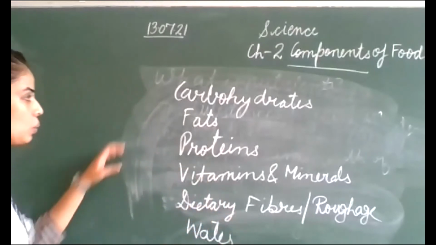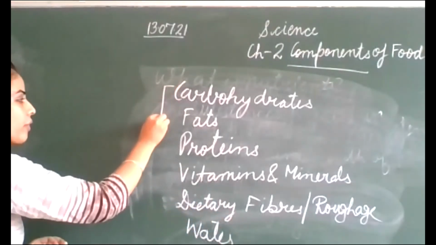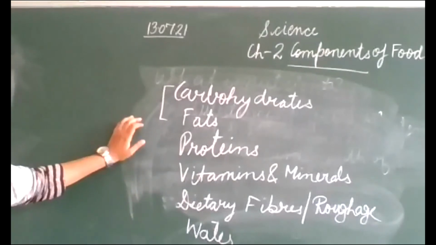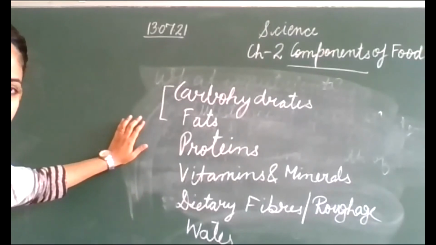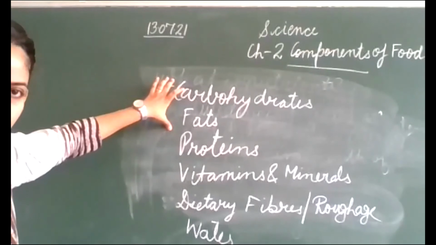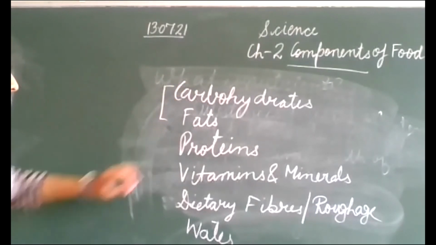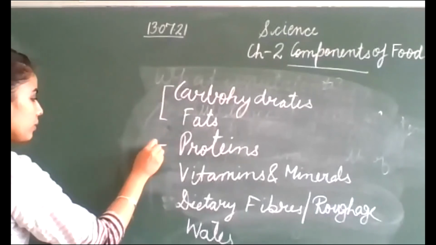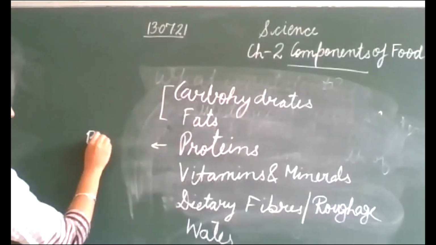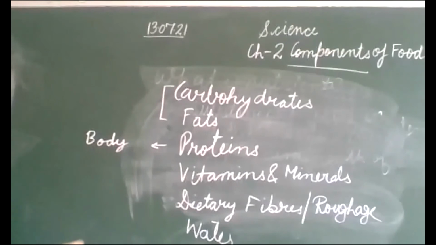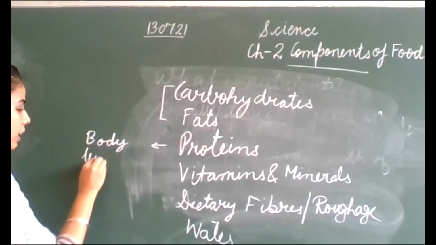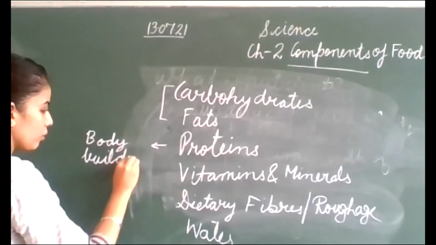So the first two, the carbohydrates and fats, these are the energy giving foods. They provide us energy to do work. Okay, and the next is protein. It is a bodybuilding food, that it helps in building the muscles. So it is a bodybuilding food.